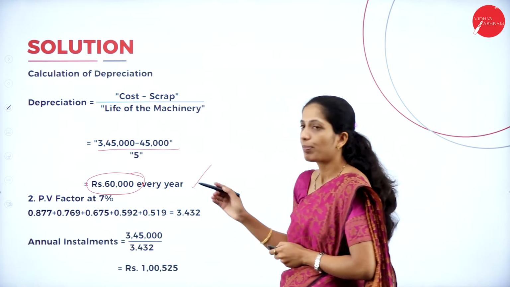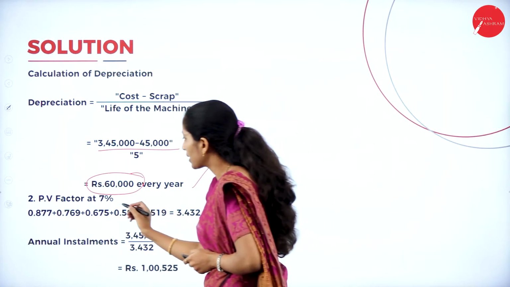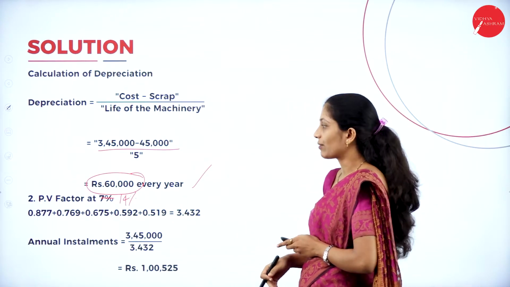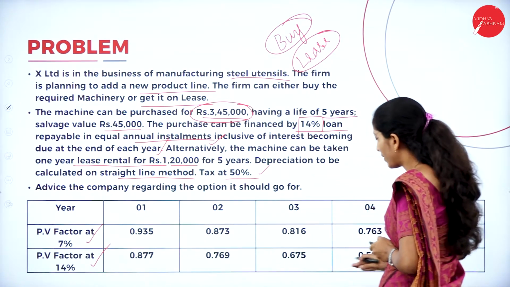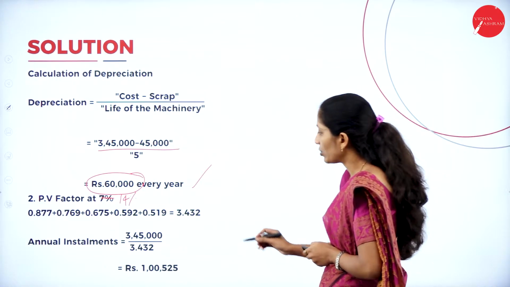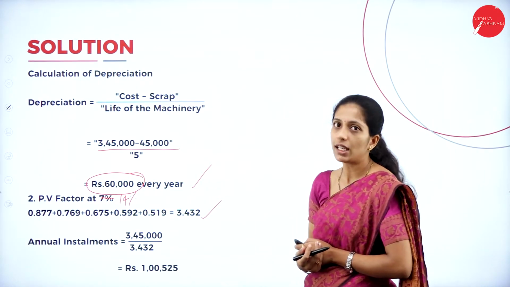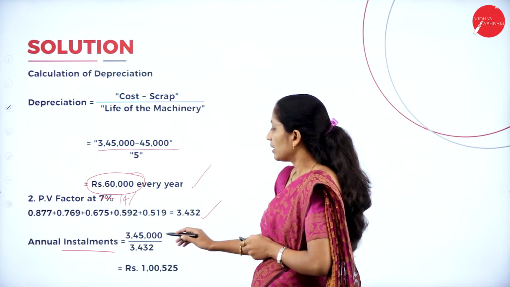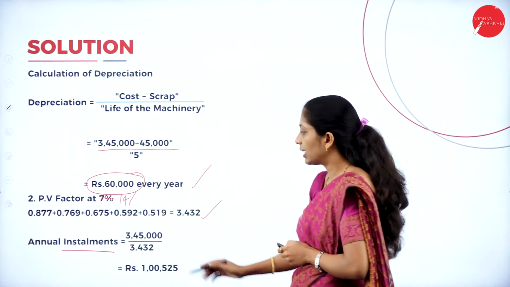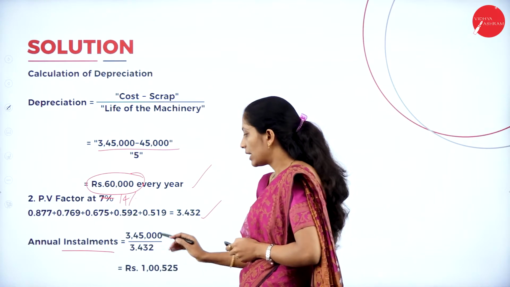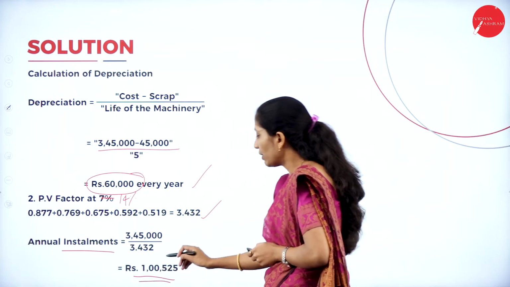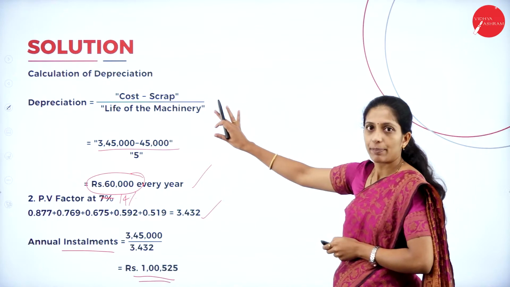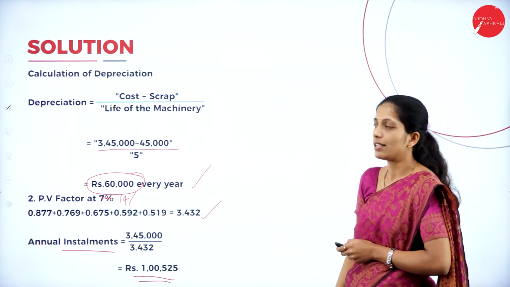Next, calculate the PV factor at 14%. Add all the PV factors at 14%. When you add, you will get 3.432. That is the total PV factor. Calculate the annual installment, that is cost divided by PV factor. So cost is 3,45,000. Divided by the PV factor, you will get the annual installment as 1,00,525. So first calculate the depreciation, next calculate the annual installment.